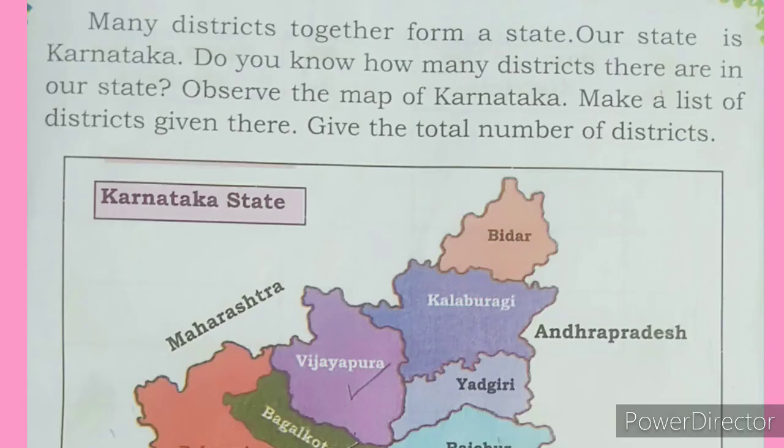Next, many districts together form a state. So, like Hobli, taluk, district, many districts together form a state. Our state is Karnataka, isn't it? So, we know our state is Karnataka. Okay. Do you know how many districts are there in our state? Observe the map of Karnataka. Make a list of the districts given there. Give the total number of districts.